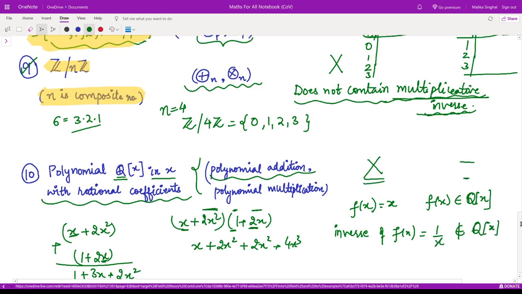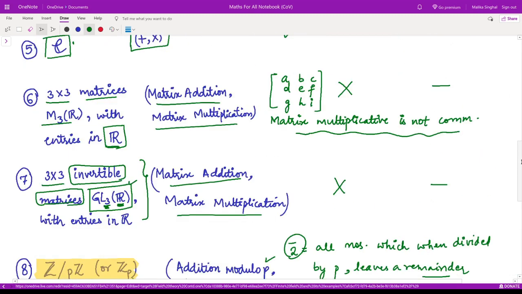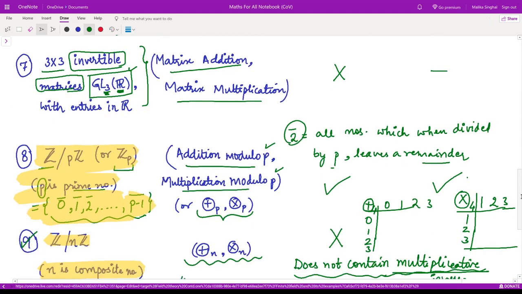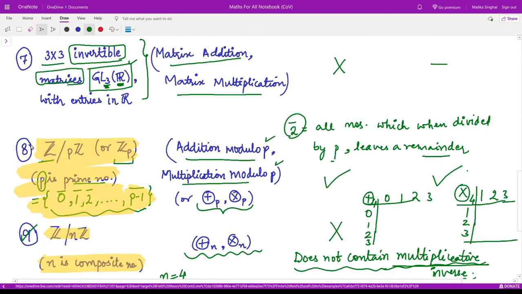So from here we just obtain one single example of finite field. What is that? It is this set together with these operations, right?